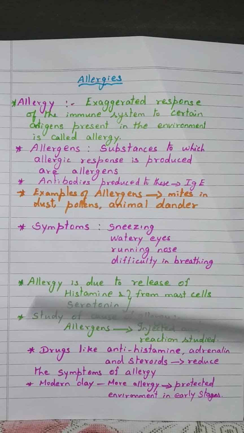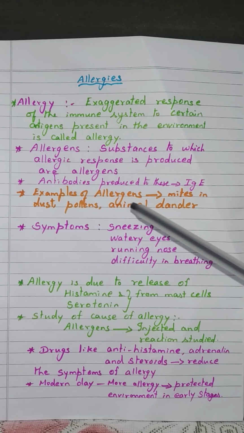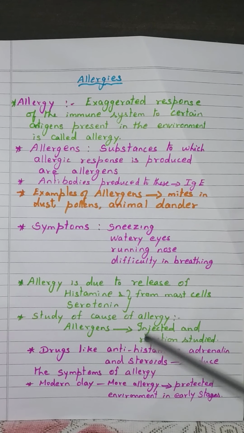Next, shall we move on to another topic that is also related to our immunity, that is allergies. When we go to a new place, suddenly without any reason we sneeze and also wheezing happens. And when we go away from that place, this wheezing and sneezing automatically stops. Why? What is the reason? Because of the presence of some pollens or some mites in the environment.